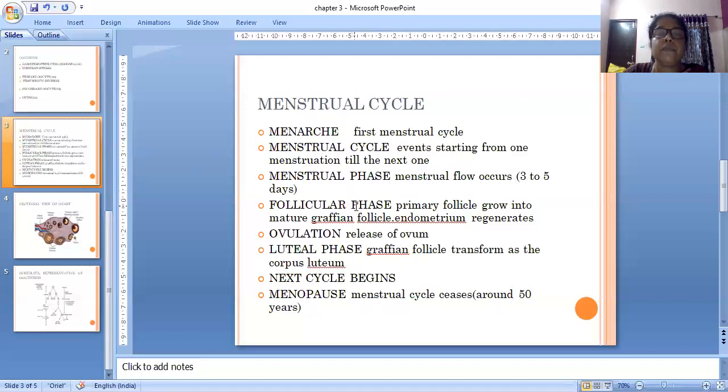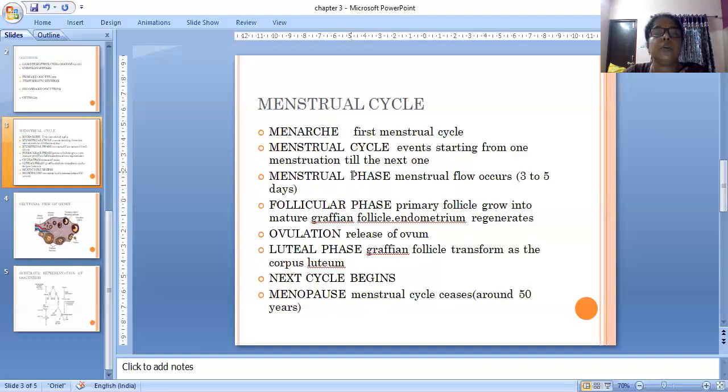Then the follicular phase. The follicular phase tries to regenerate what is lost from the body. The primary follicle grows into a mature Graafian follicle. The endometrium regenerates, and ovulation, the release of the ovum, occurs on the 14th day. After this 14th day, the next phase is the luteal phase, where the Graafian follicle transforms into the corpus luteum, and the next cycle begins.